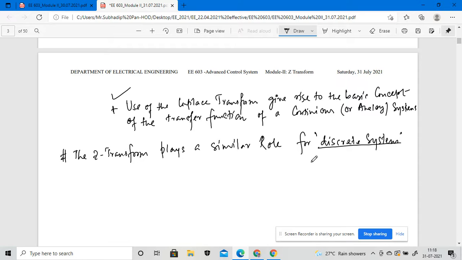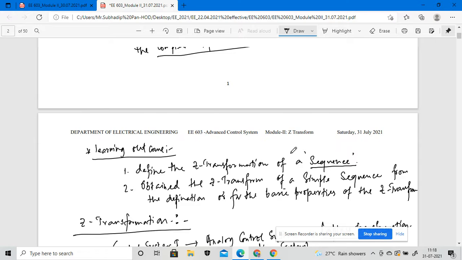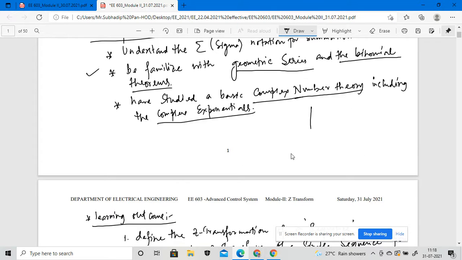Okay, so we can say where sequences are involved. In a discrete system there must be some sequence, but an analog system deals with analog input, right? An analog system means it should have a continuous signal.